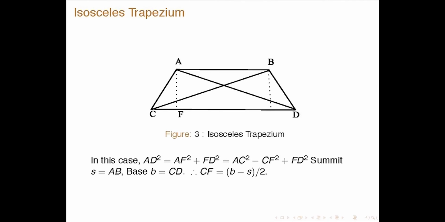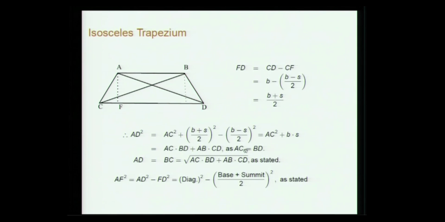Then he gives AD squared; we can find that AD squared is AF squared plus FD squared, and so on. It is just a simple application of these results and the right triangle theorem, the so-called Pythagoras theorem. Finally you get the diagonal AC equal to BD, the square root of AC into BD plus AB into CD.